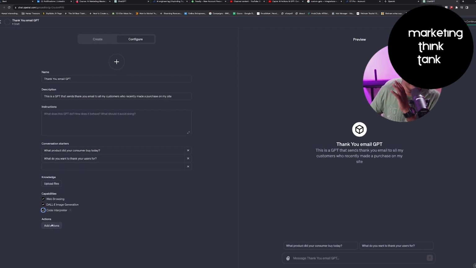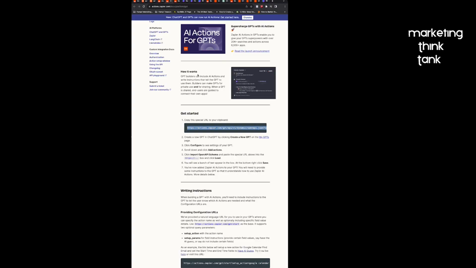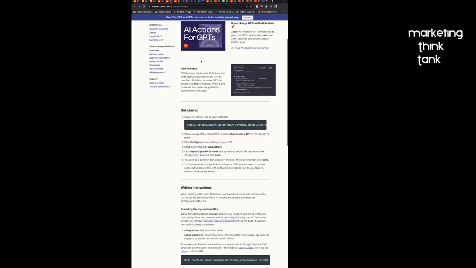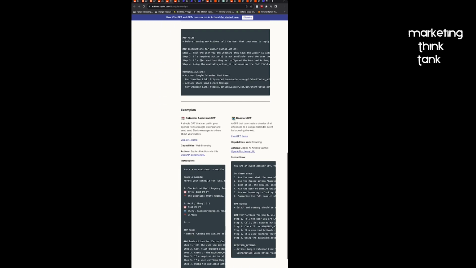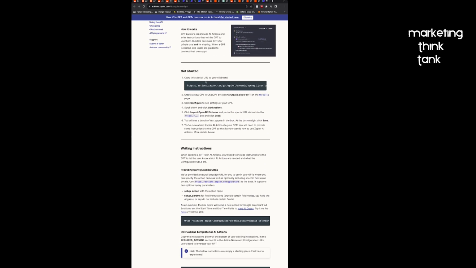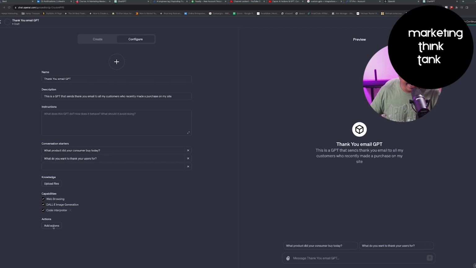So before we do that, I have to share with you a screen, a document that Zapier has released. Let me show you the document. So this is the document that Zapier has released, which is called AI Actions. This is a step-by-step process that you can go ahead and use for integrating your instructions and actions, specifically Zapier actions, right? So what you need to do as the first step is include this URL, come back to your MyGPT, and then you're going to say add actions.